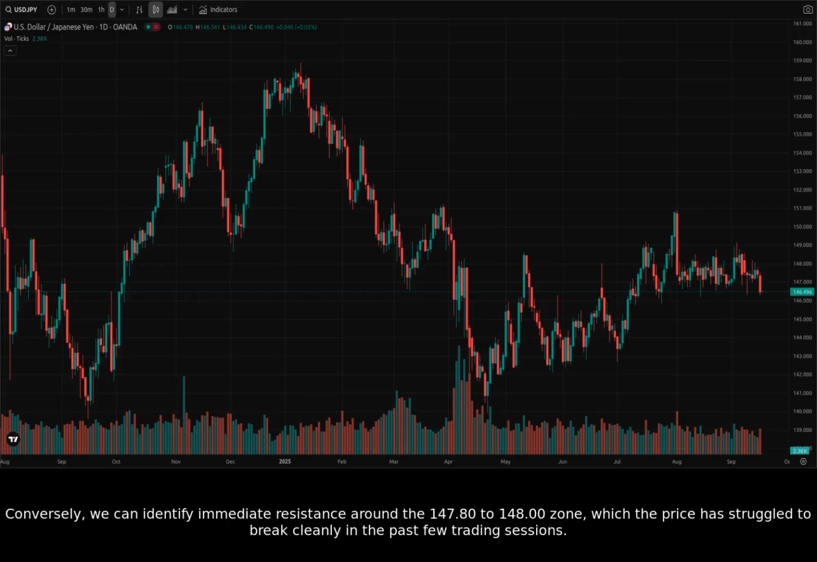Conversely, we can identify immediate resistance around the 147.80 to 148.00 zone, which the price has struggled to break cleanly in the past few trading sessions.